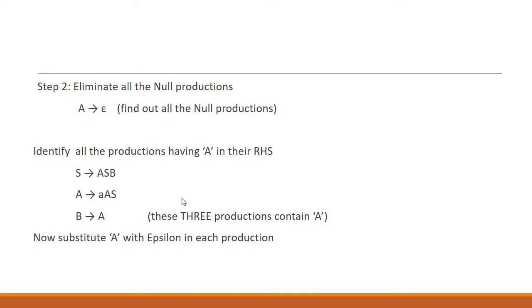So what we need to do, we need to eliminate A and substitute A with epsilon. We don't need to write epsilon with any of the terminals or non-terminals in any of the productions. So we simply delete A from these productions.